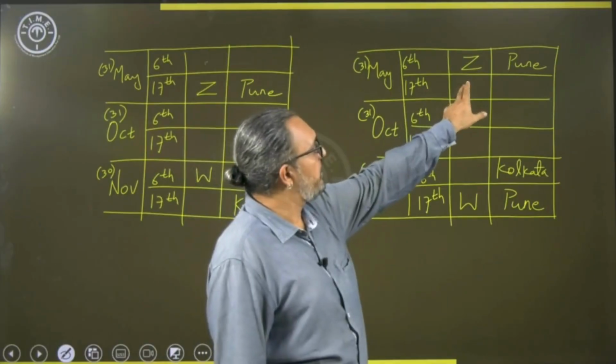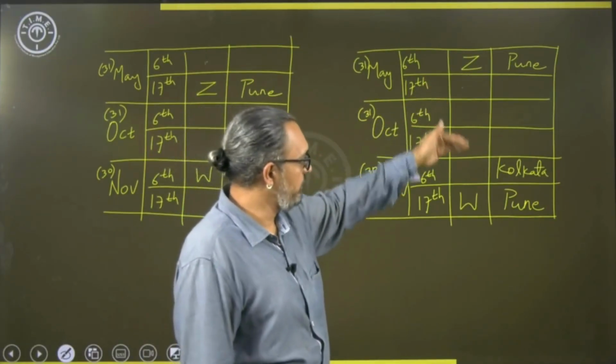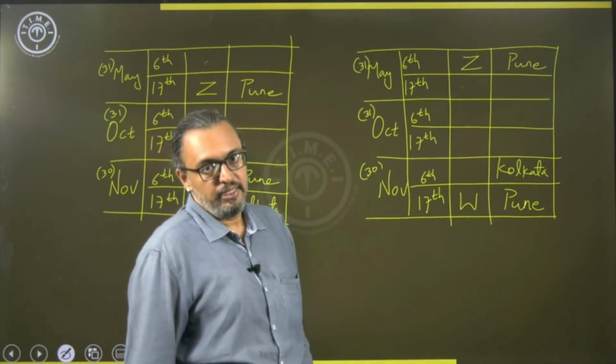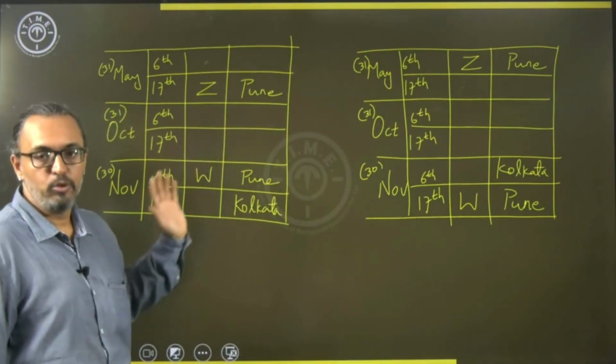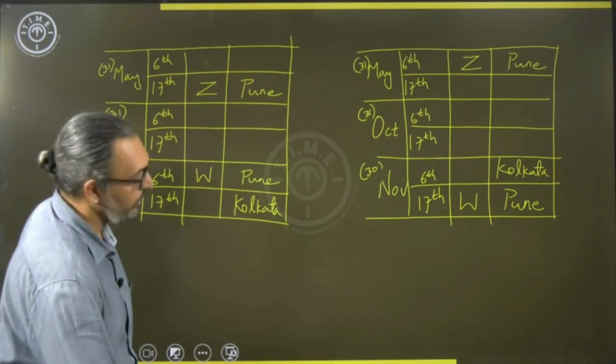Then you cannot give Z in the second position, that is 17th of May, because then 3 persons you already have W and Pune. You cannot give Kolkata. Right? So, this is the only possibility for fixing Z, who is from Pune and Kolkata. Okay. Then further,